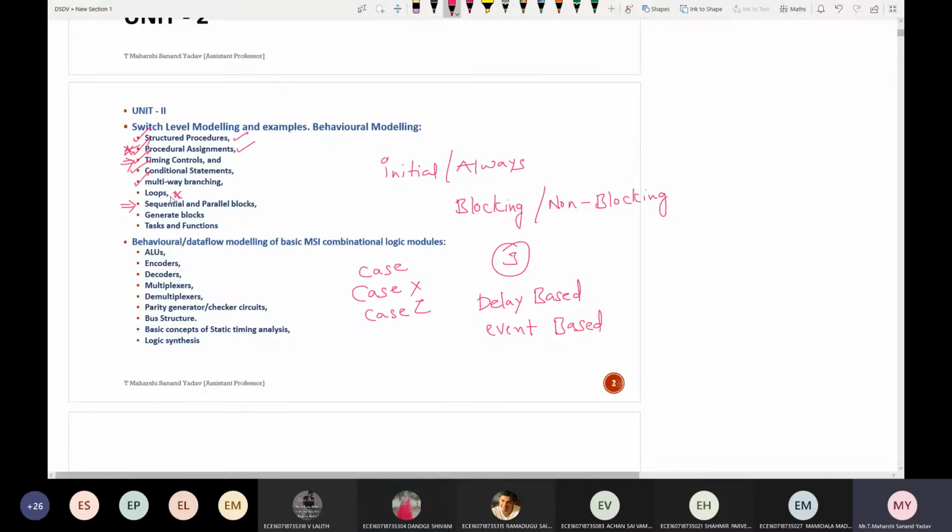Next, we are left with loops, and we are done with sequential and parallel blocks also. So in this unit number 2, under the first part, we need to cover loops, followed by the generate block and task and function. So we are left with these three topics. Let us start with loops.